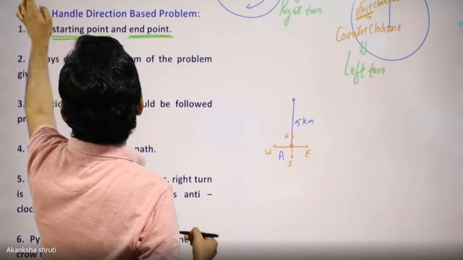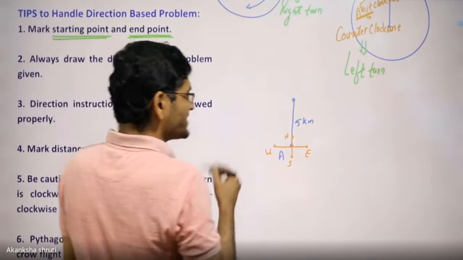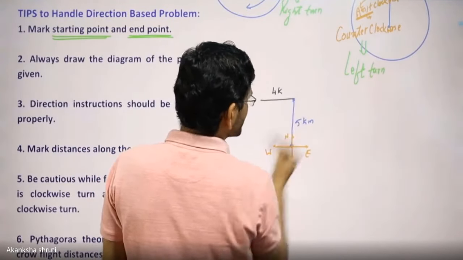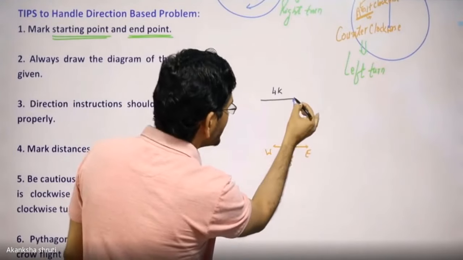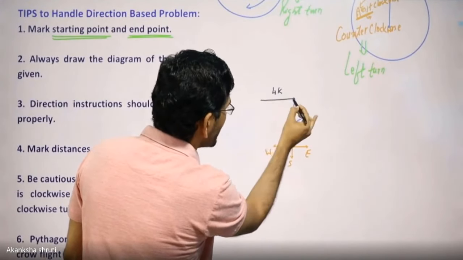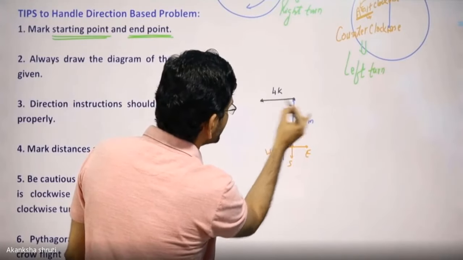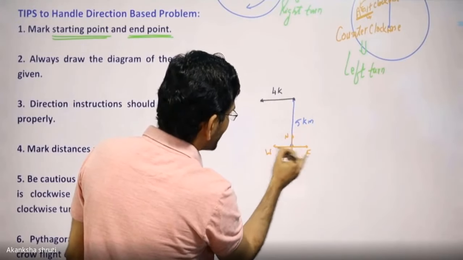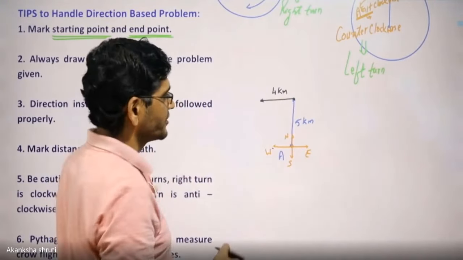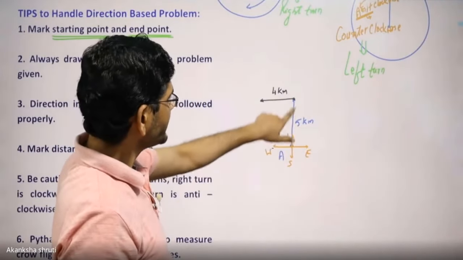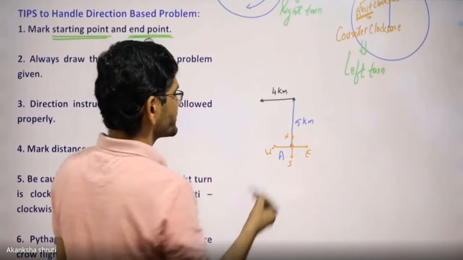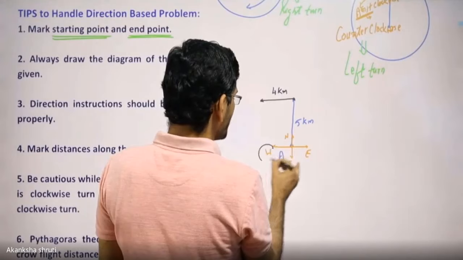Then it takes a turn westward for another 4 kilometers. Students, while speaking of westward, from this point you have to consider the direction westward. That's why we have drawn parallel to this. This is the west. This is the 4 kilometers we have drawn. Whatever information is given, we have to plot. So these directions are important.